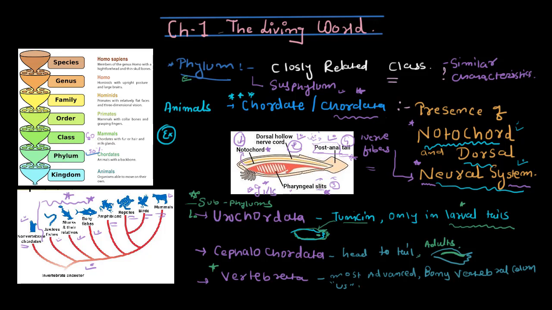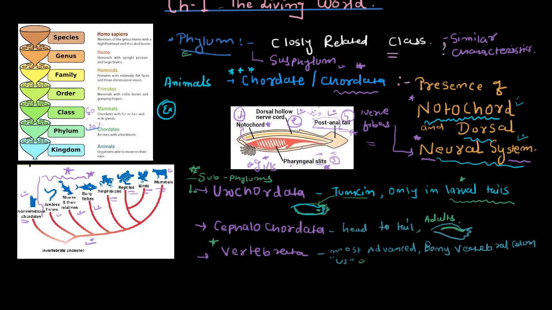Of course we are the most advanced. We have a bony vertebral column if we talk about humans, or it could be cartilage. For example, some fish like sharks have a skeleton that is more cartilaginous.